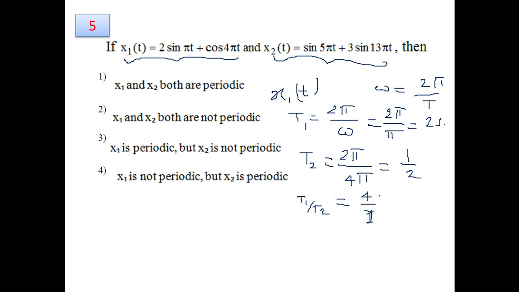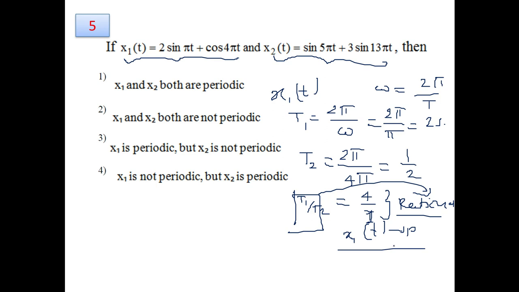So this is a rational number, and we say that if this ratio comes out to be rational, the given signal is a periodic signal. So for part 1 of this question, the given signal x1(t) is periodic.